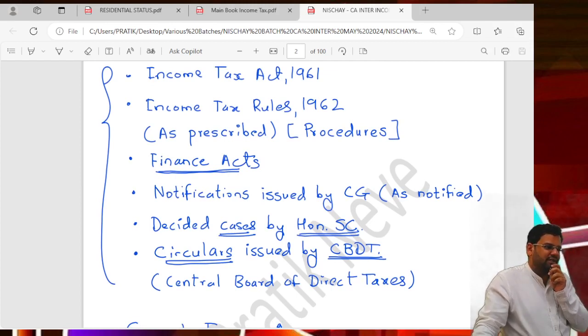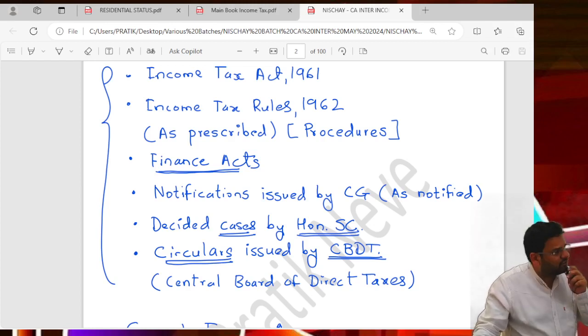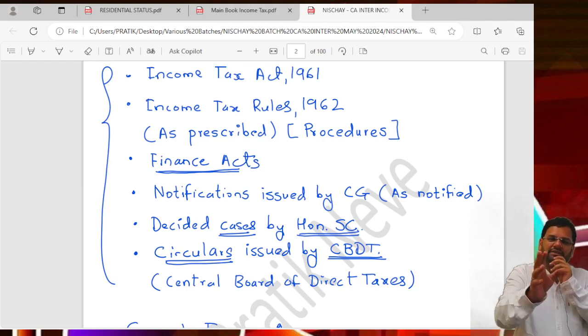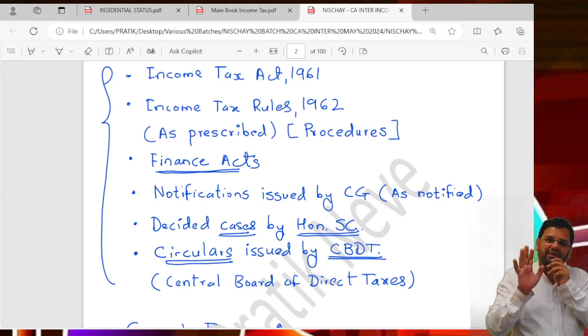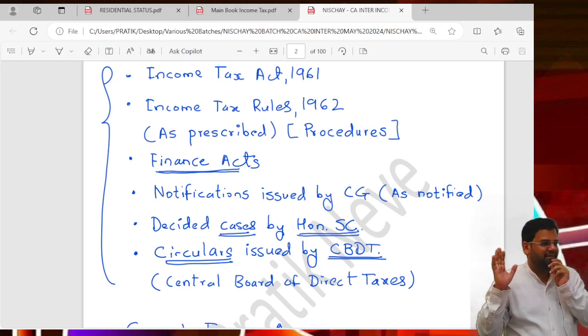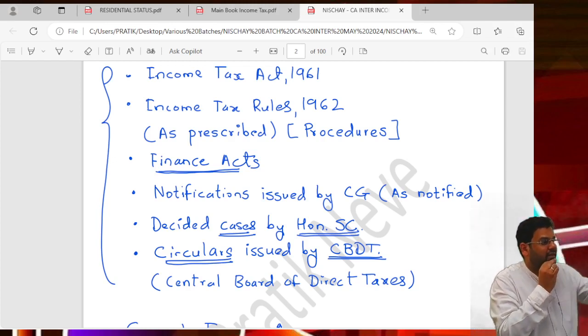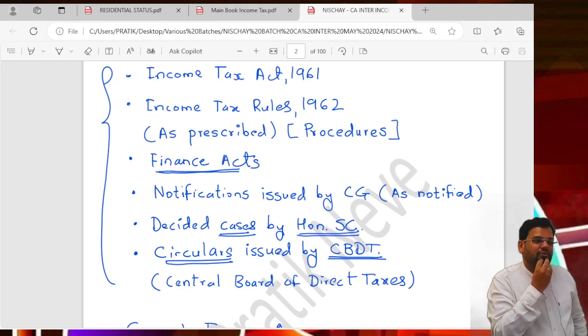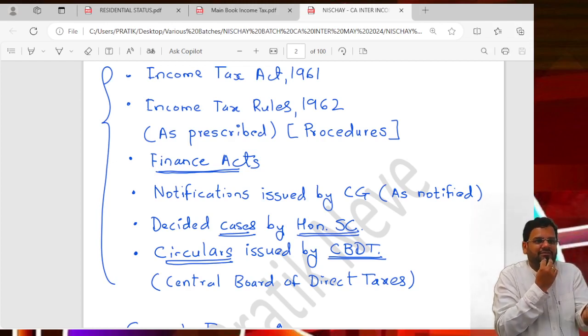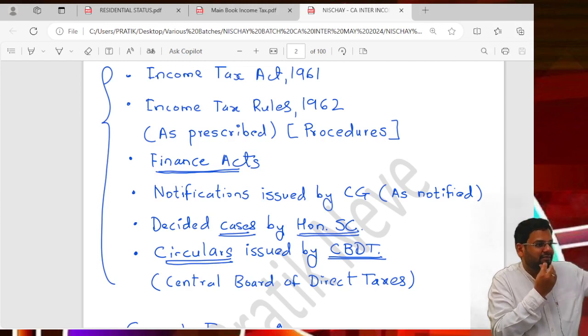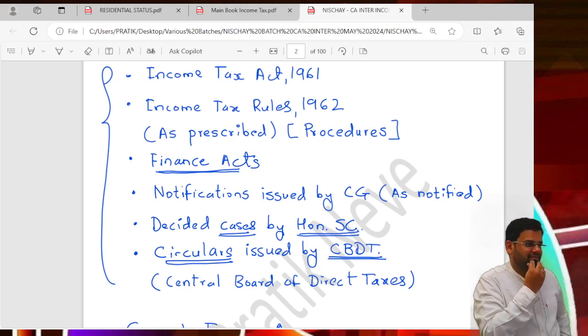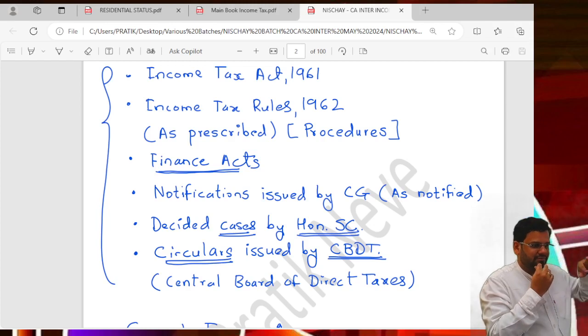And if you observe in GST, there is no concept of PY AY because GST is each transaction wise. Once a transaction is done, GST is applicable depending on time of supply. So whatever time of supply is in this month, you will pay GST by 20th of next month and end it. So actually GST is each transaction wise, but income tax is for a span of a year. Got the difference?